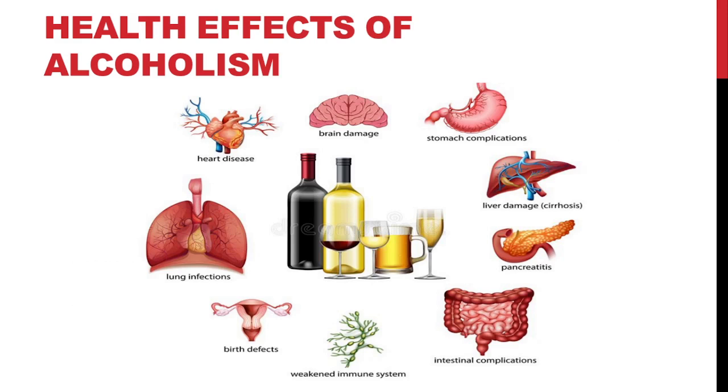Coming to the health effects of alcoholism, alcohol consumption is affecting all parts of the body. It can cause brain damage, stomach complications, liver damage, pancreatitis, intestinal complications. It can weaken the immune system. It can cause congenital abnormalities or birth defects in children. Lungs and heart are also affected. In short, all organ systems of the body are affected because of regular chronic consumption of alcohol.